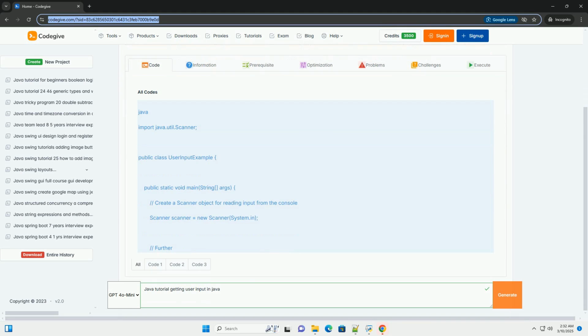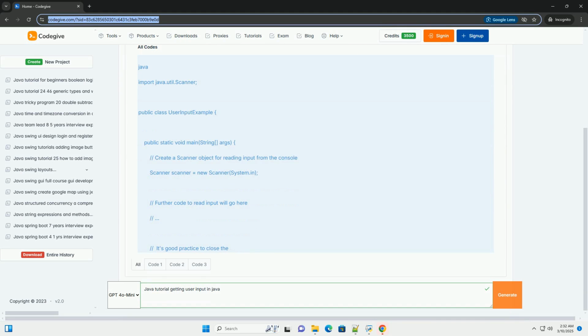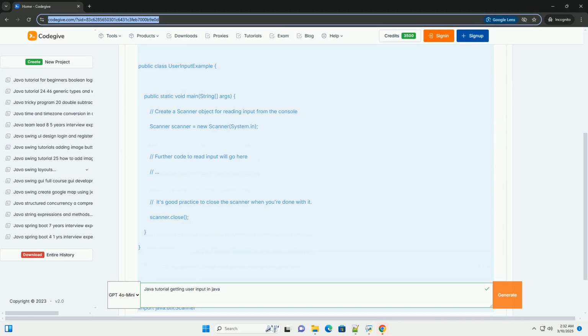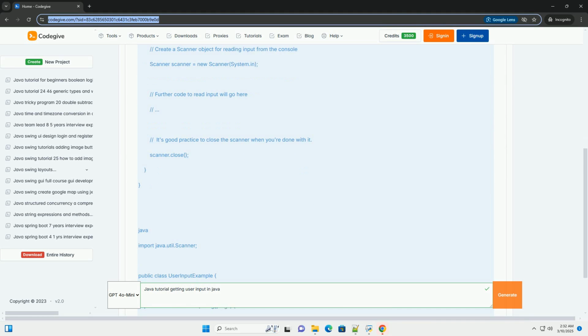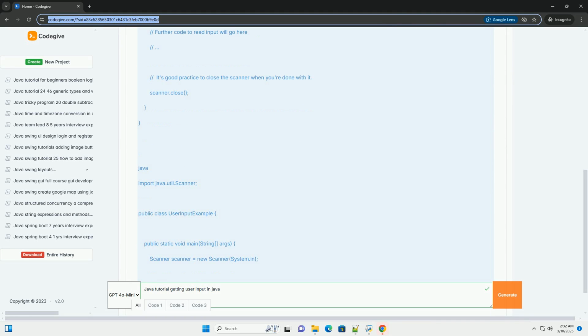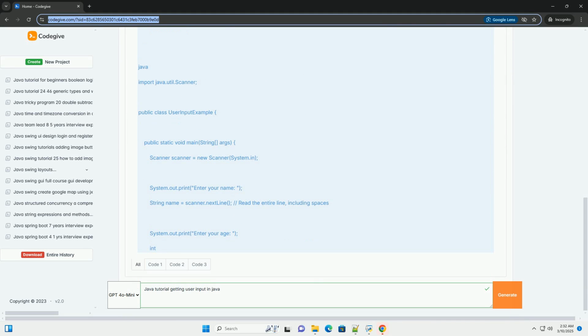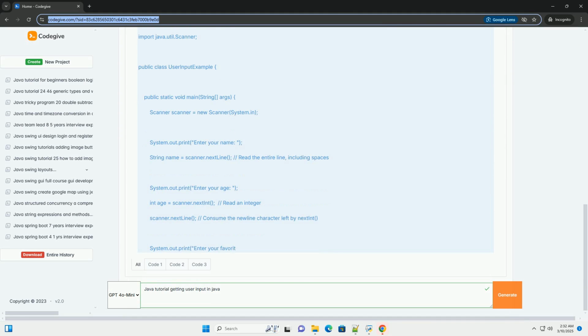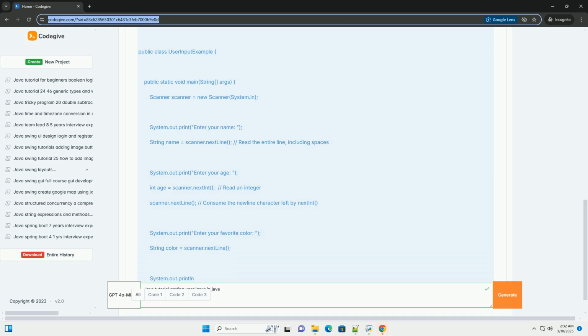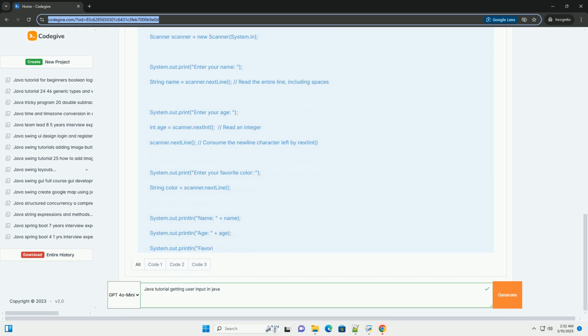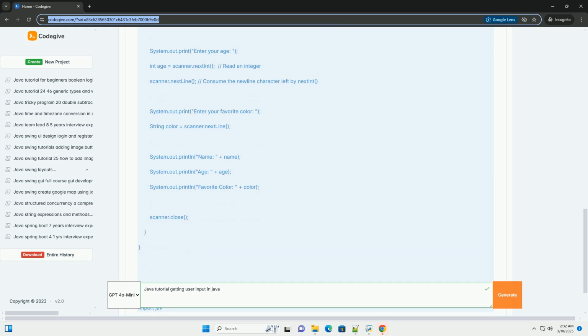Getting user input in Java, a comprehensive tutorial. This tutorial will guide you through various ways to obtain user input in Java, ranging from the most basic using Scanner to more advanced techniques like console-based reading and working with command line arguments. We'll cover code examples, best practices, and address potential issues you might encounter.